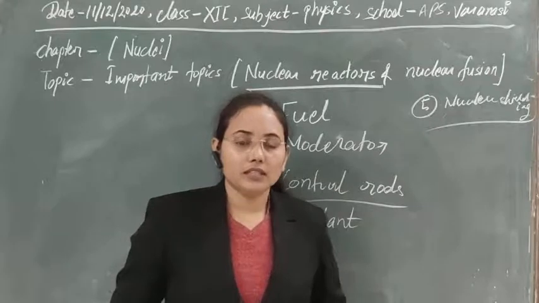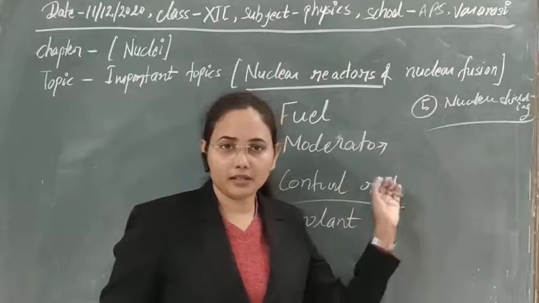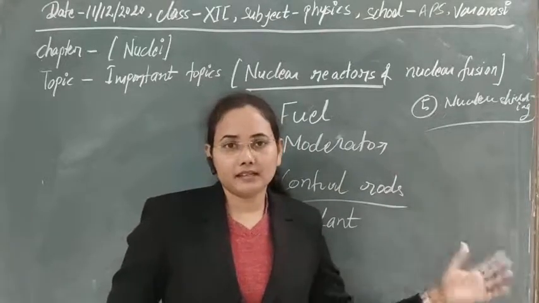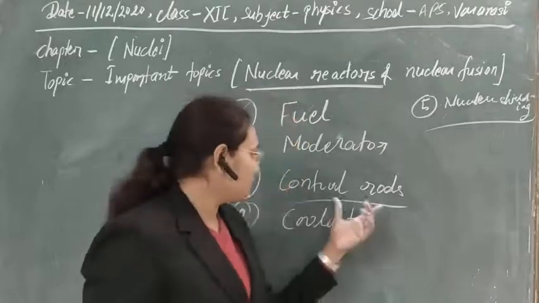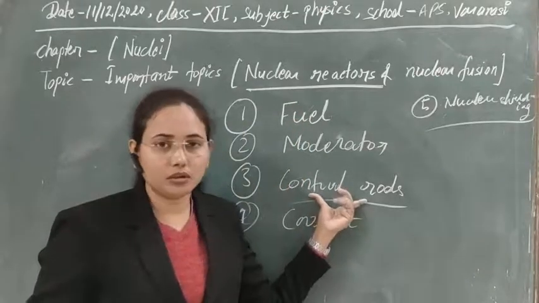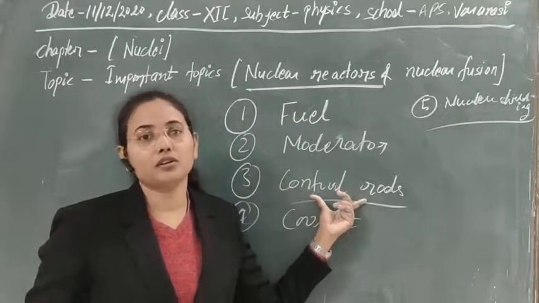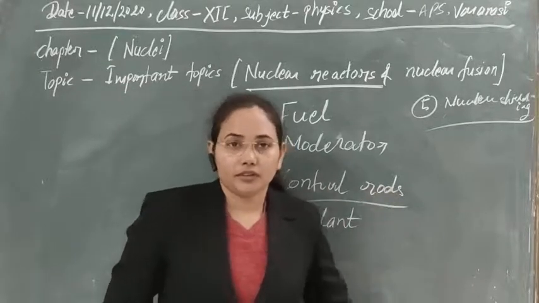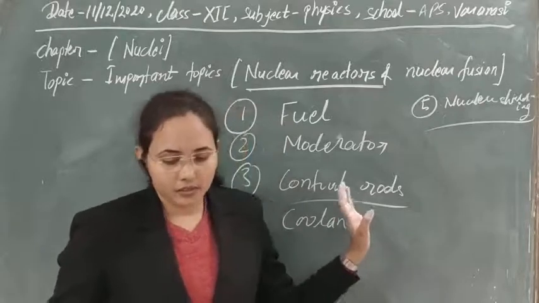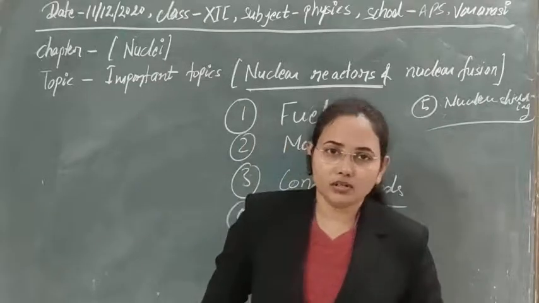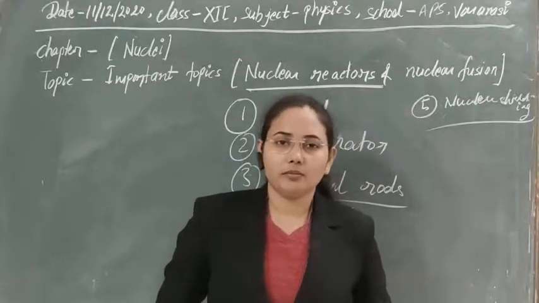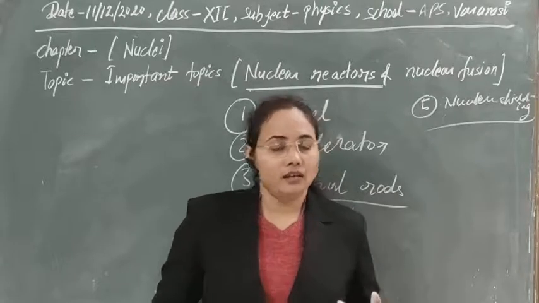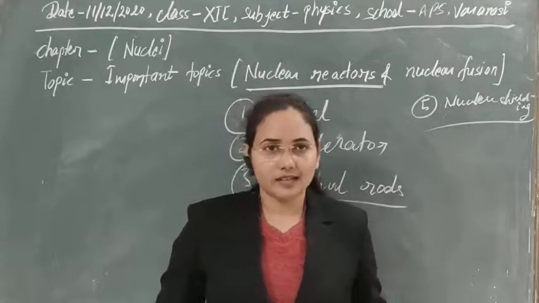To control the chain reaction, we use control rods so that some of the neutrons produced can be absorbed. For absorption we use boron or aluminium rods, and in that way we can control our chain reaction.